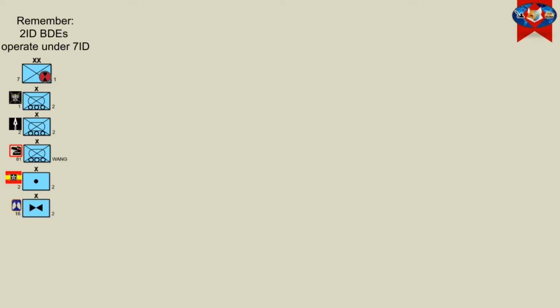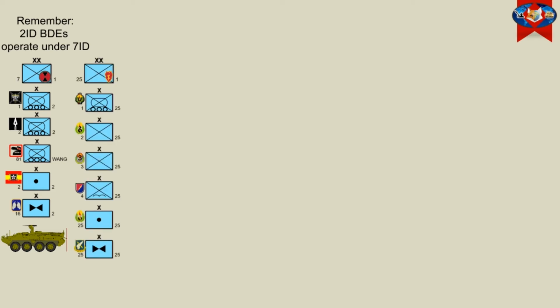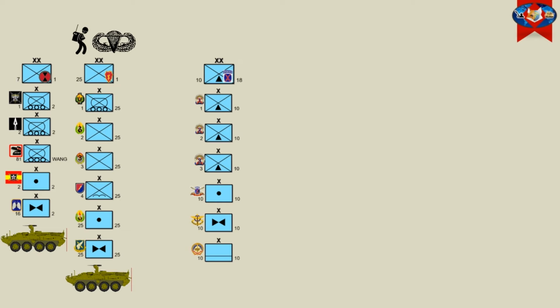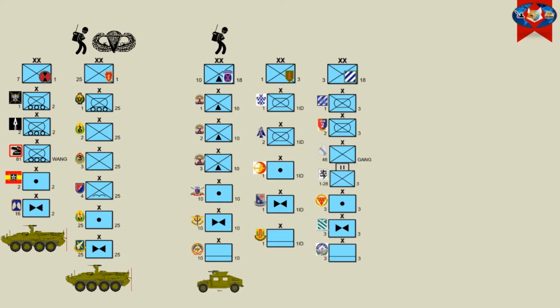Now we'll drop down to divisions, and this is where a lot of people will start to become confused by Army heraldry and nostalgia. Most Army units retain their World War I and World War II designations more for the sake of history than accurate functional descriptions. Here's what I mean. 2nd Infantry Division is a Stryker armored personnel carrier formation, while 25th Infantry Division has a mix of infantry and Stryker brigades. 10th Mountain Division is a light, which is foot or truck mobile division, while 1st and 3rd Infantry Divisions are armored formations, not infantry.